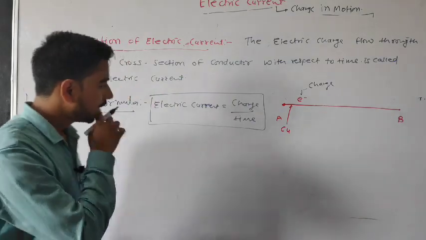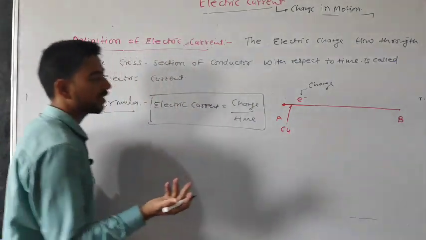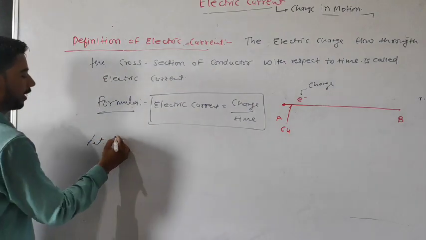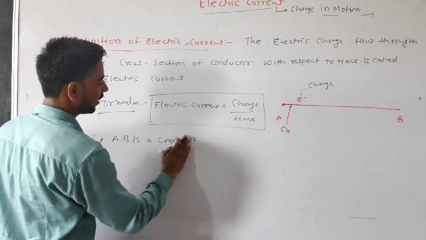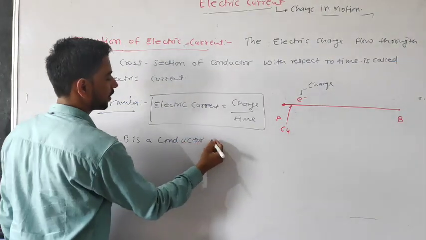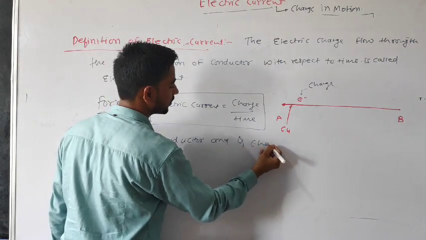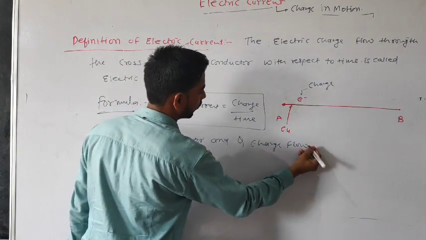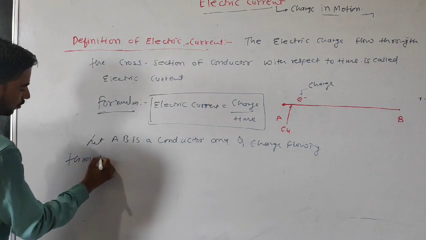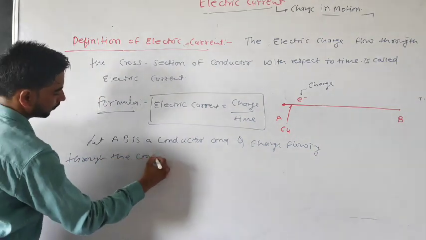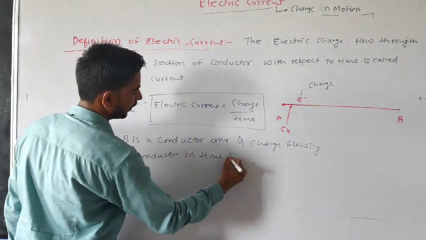Here, suppose AB is a conductor and capital Q charge is flowing through the conductor in time t.